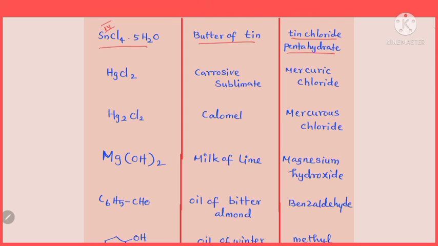Okay, right. The next one with formula HgCl2, corrosive sublimate. Its common name is corrosive sublimate. It's nothing but mercuric chloride. The next one, also a chloride compound of mercury, with formula Hg2Cl2, which is called calomel. Its chemical name is mercurous chloride. The difference: in mercuric chloride, Hg is in the +2 oxidation state, whereas in mercurous chloride, Hg is in the +1 oxidation state.